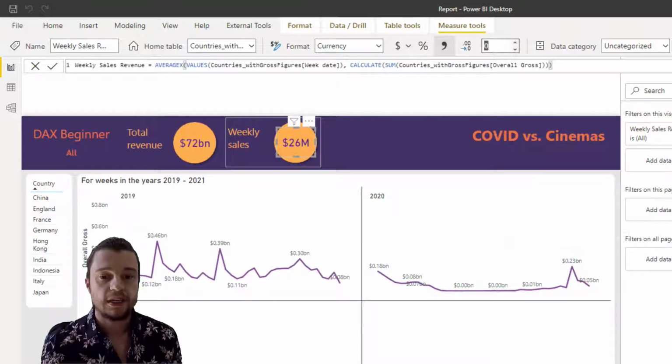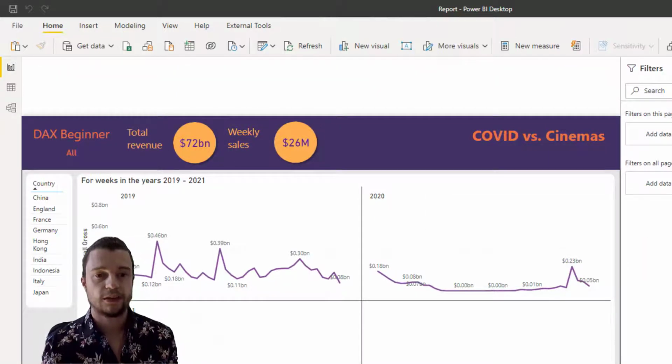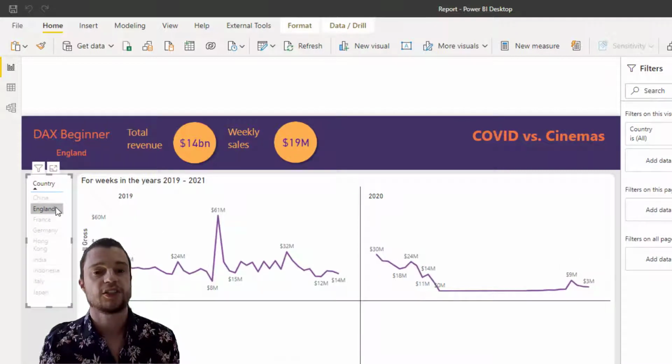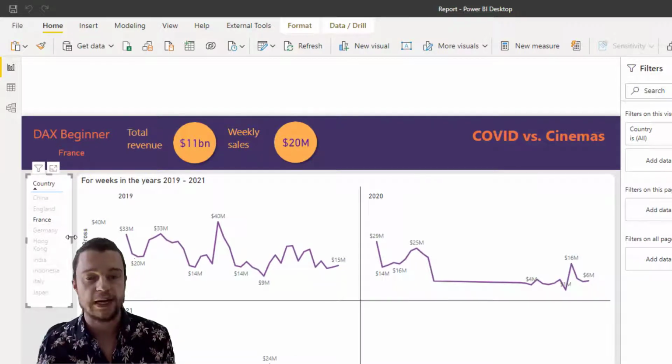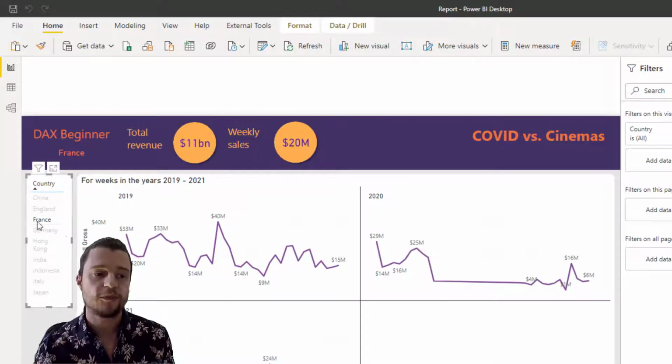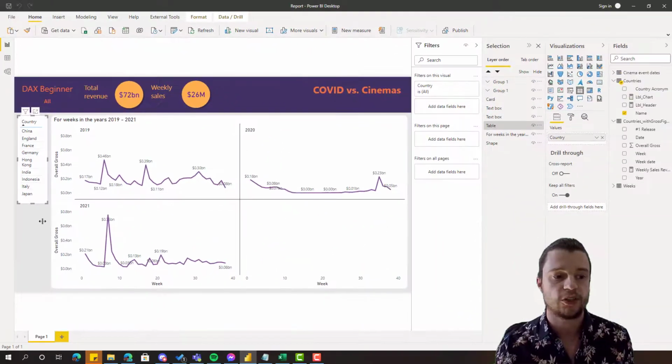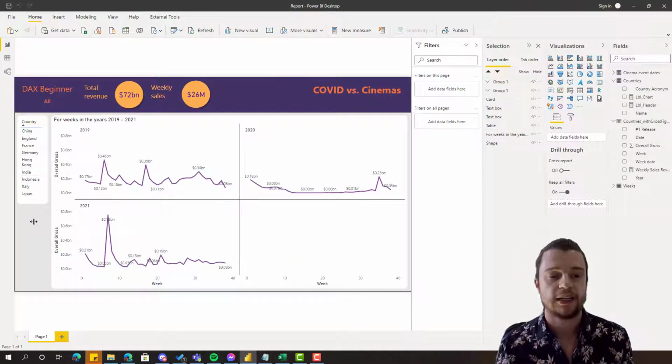So now we can see here that we've got our weekly sales. And let's just have a look at that. When we go to England and we click that, it's going to recalculate it for England. When we go to France, it's going to recalculate it for France. We could put other filters on the page like genres, etc., and it's going to recalculate every time.